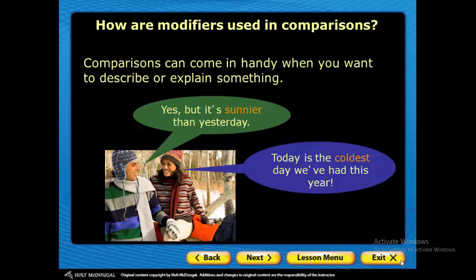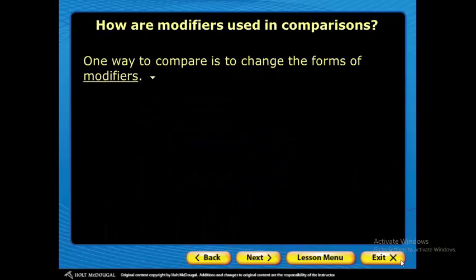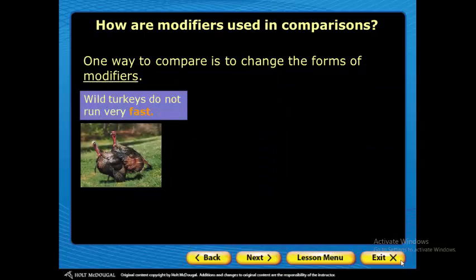Comparison can come in handy when you want to describe or explain something. Like, yes, but it's sunnier than yesterday. Today is the coldest day we've had this year. So the word sunnier comes from sunny. We are comparing between today and yesterday, so we make it sunnier. And then the coldest is a comparison between more than one day. Today is the coldest day we've had this year, so this one is being compared with all the days of the whole year.